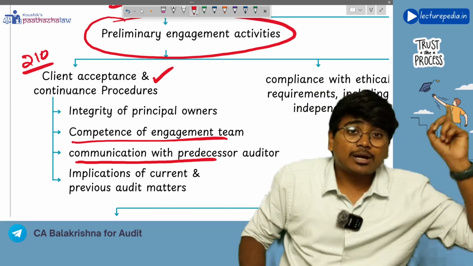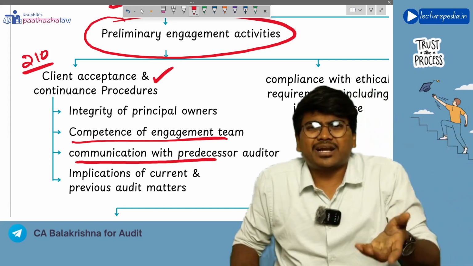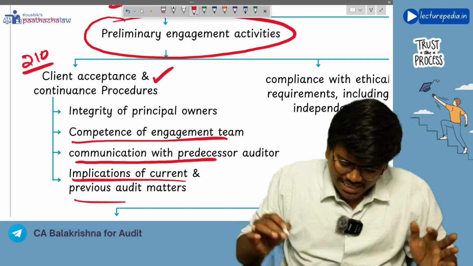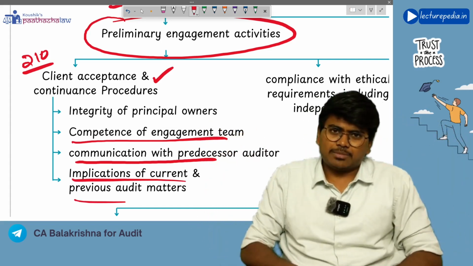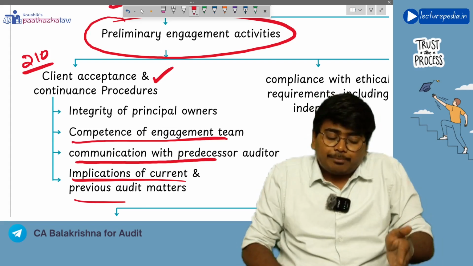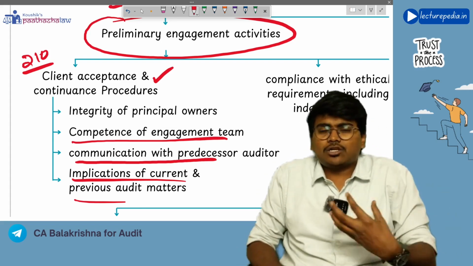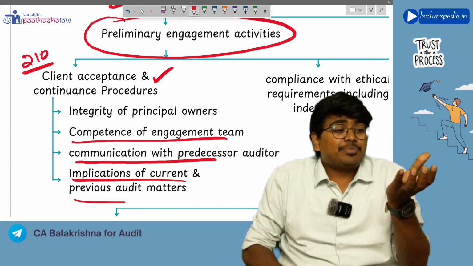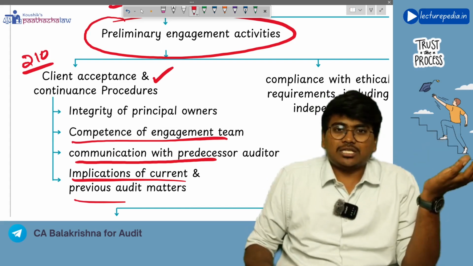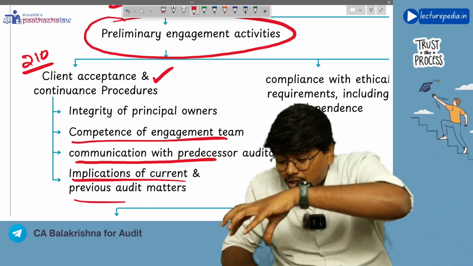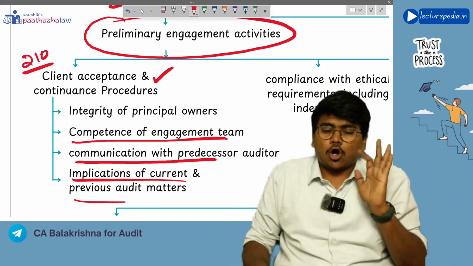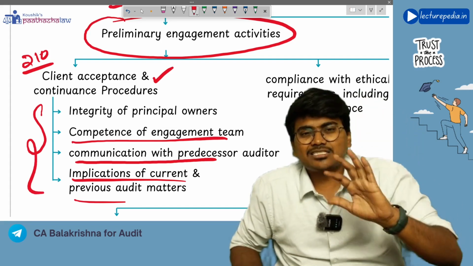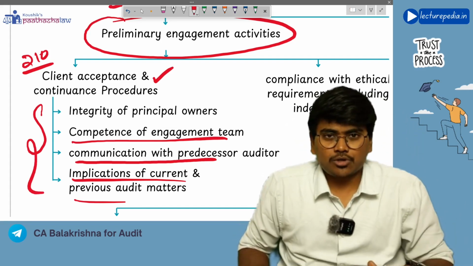To know that, you have to communicate with the predecessor auditor. Predecessor auditor means the previous year auditor. Got it? Next, implication of current and previous audit matters. If the previous year audit has also been done by you only, then you have to see what implication the matters that you found in the previous audit will have on the current period audit. So these four things you have to do as part of client acceptance and continuance procedure.